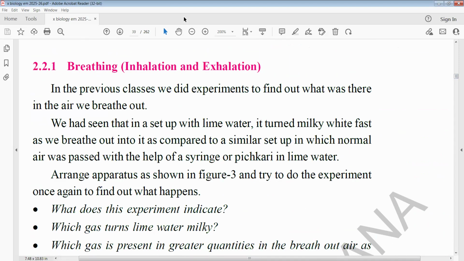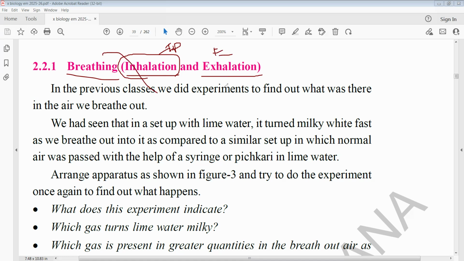Breathing has two major steps: inhalation and exhalation. Inhalation is also called inspiration. Exhalation is also called expiration. Inhalation means taking air into the body.